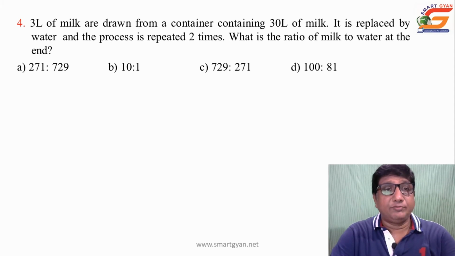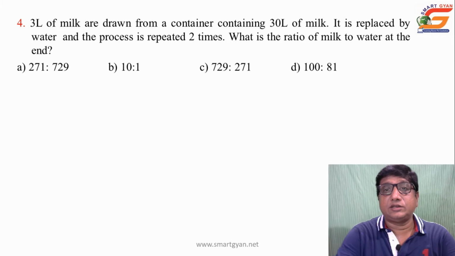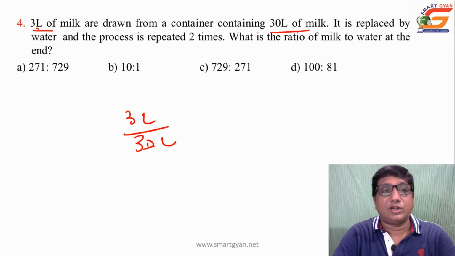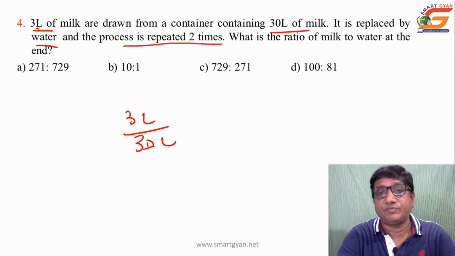3 liter of milk are drawn from a container containing 30 liter of milk. It is replaced by water and the process is repeated 2 times. So what is the ratio of milk to water at the end?